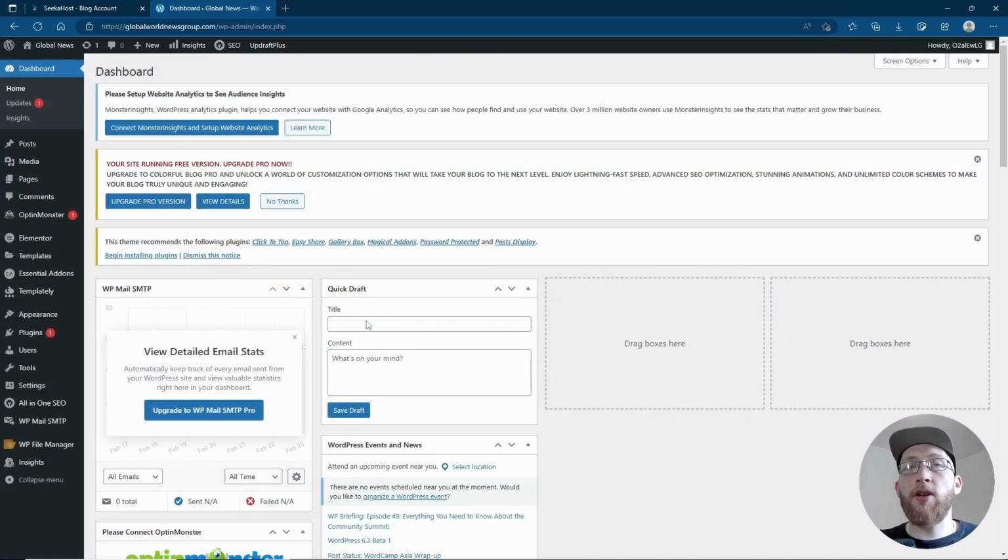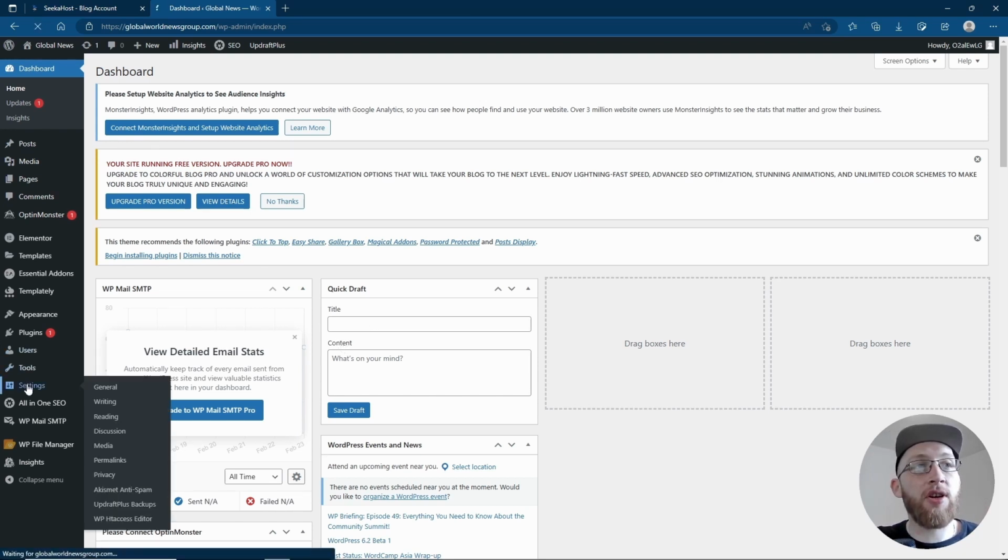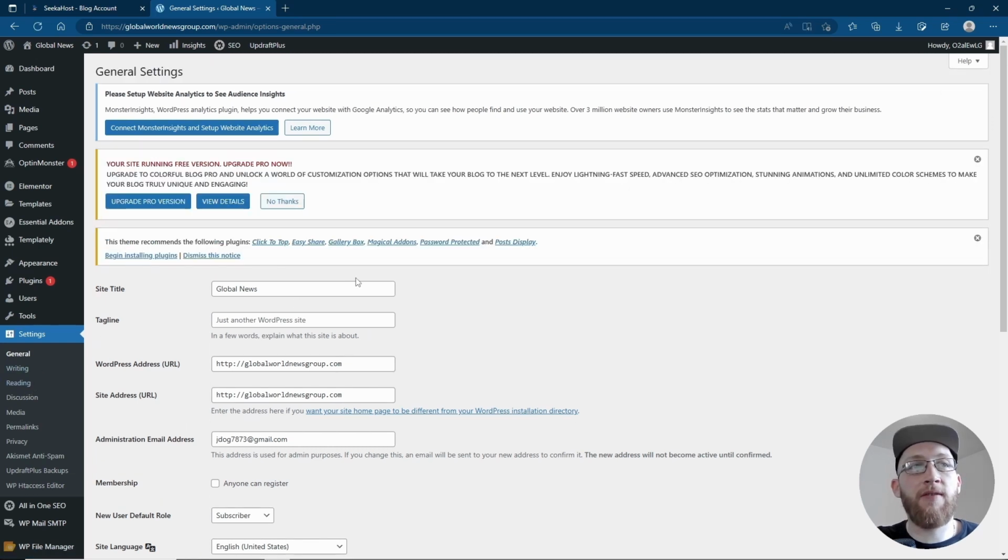Now with the look of the site looking great, we've got the right plugins that we're going to need. Let's also change some of the settings to make sure that our domain's showing correctly and securely. To do this, we're going to go to the left hand side where it says settings. Let's just click on settings.